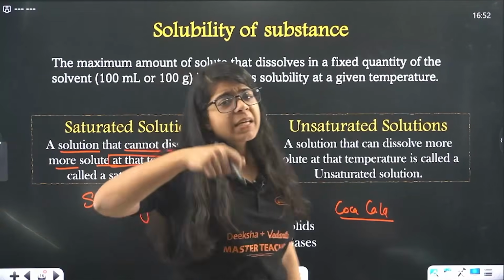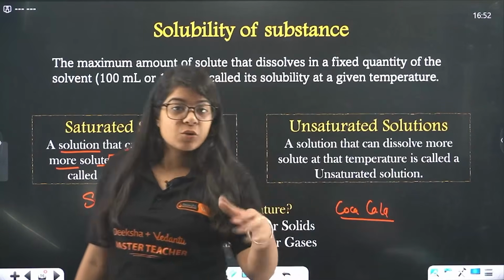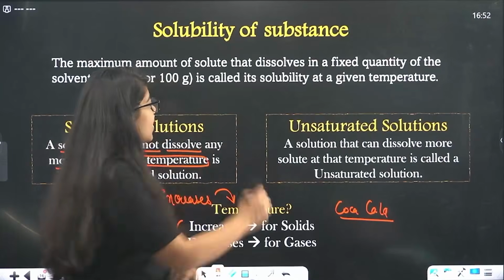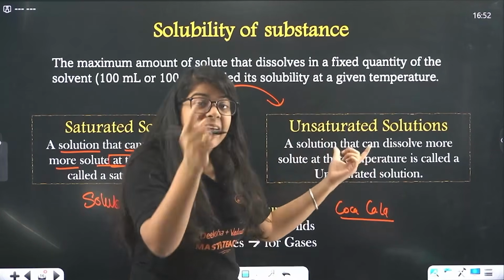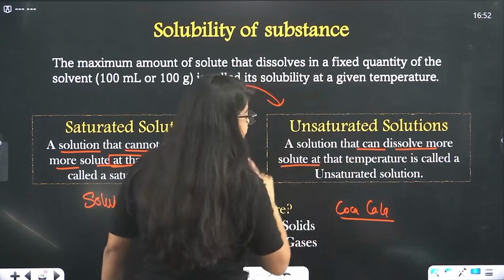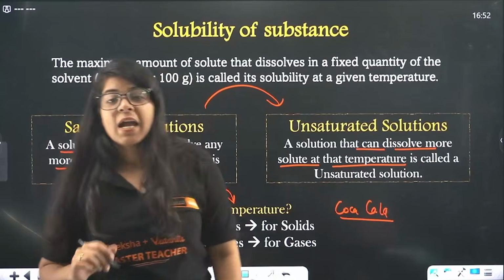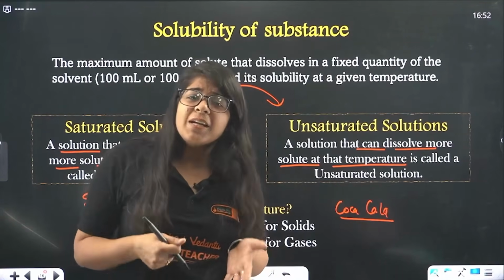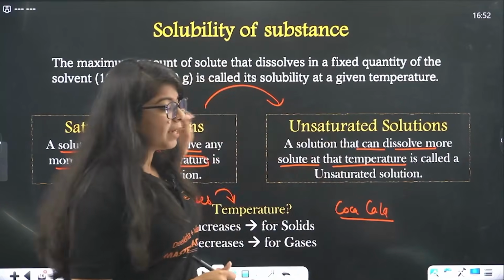Now you are stirring that sugar solution, right? What is happening? The sugar is getting dissolved. Now what did it become? It became an unsaturated solution, that means a solution that can dissolve more solute. Now what you did was, physically, you forced the sugar with the temperature to dissolve in water, right? That became saturated.